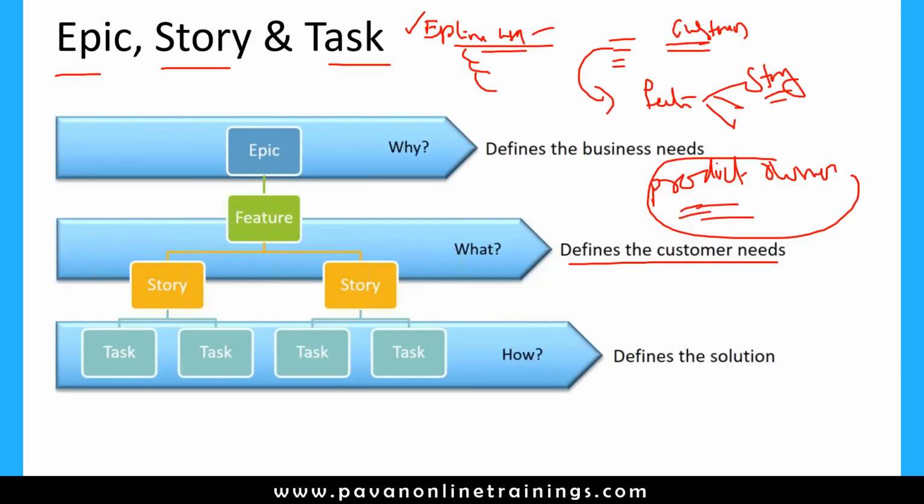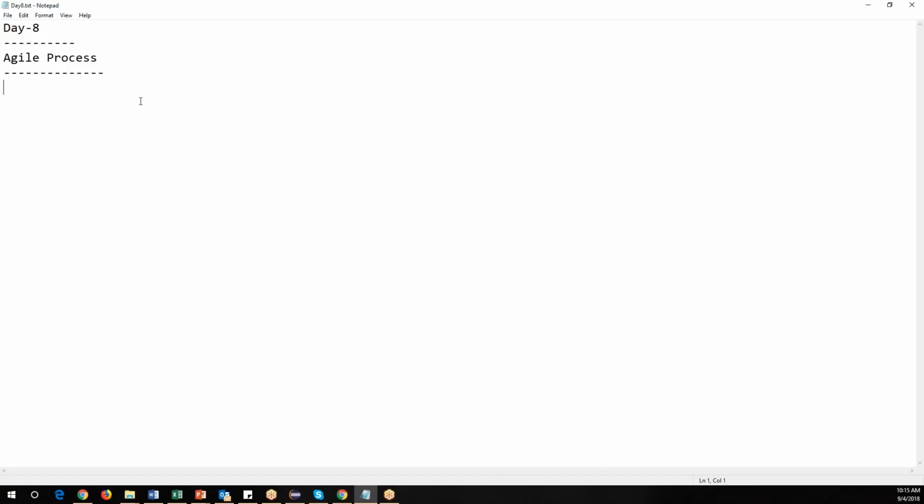These are the input for us. If we want to understand the functionality, we need to go through all the stories. A story is a smaller requirement in the agile process. Now for that particular story, we have to create a number of tasks. Let us take an example.